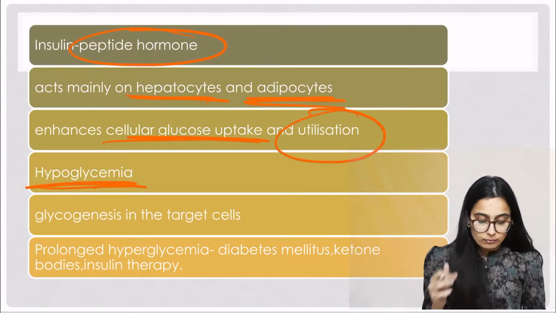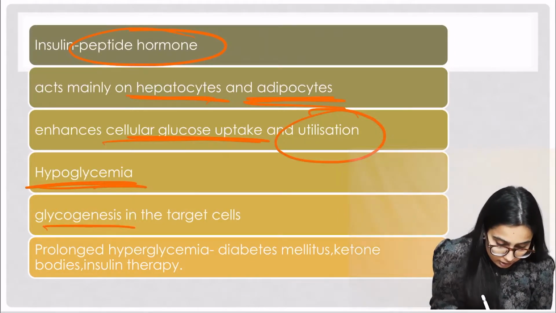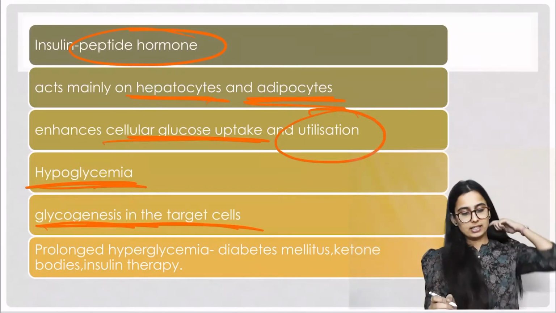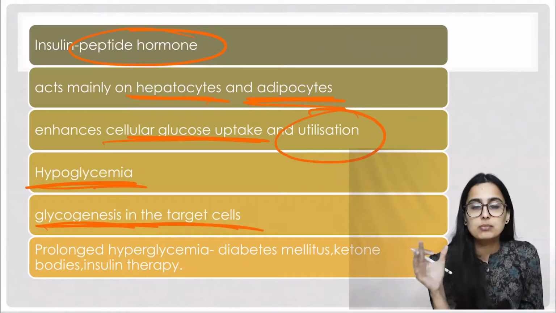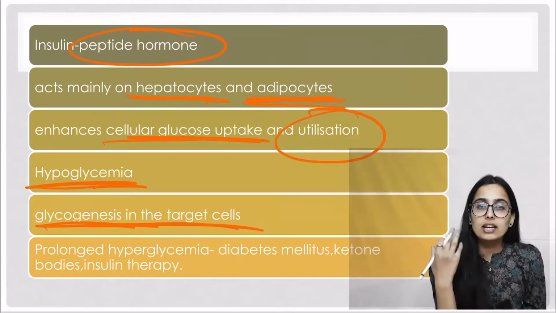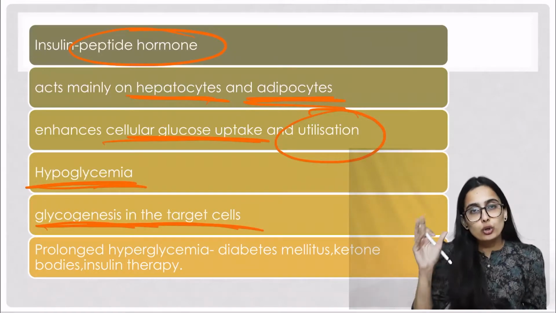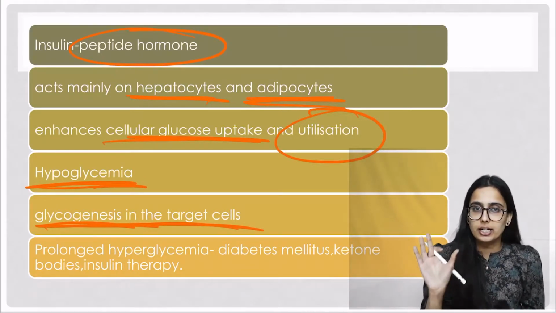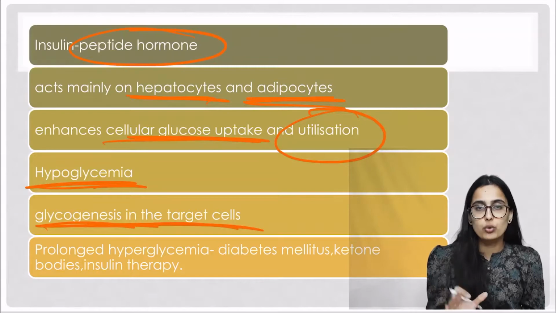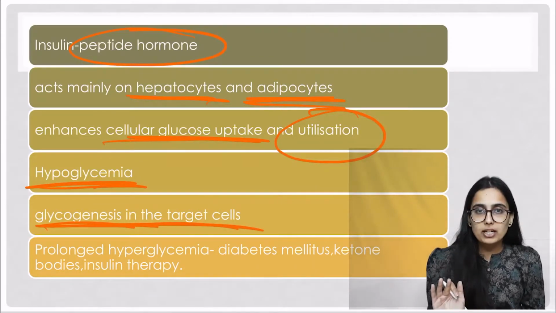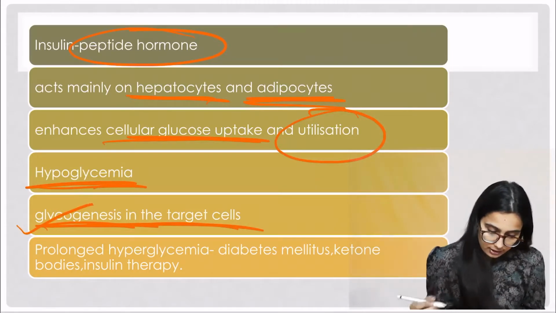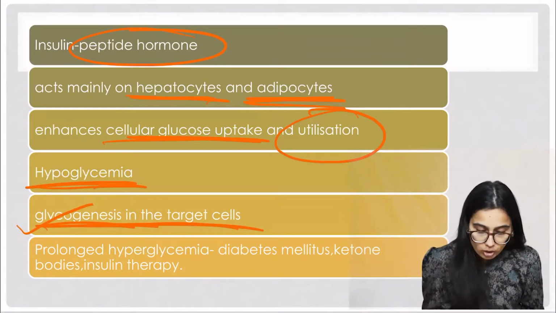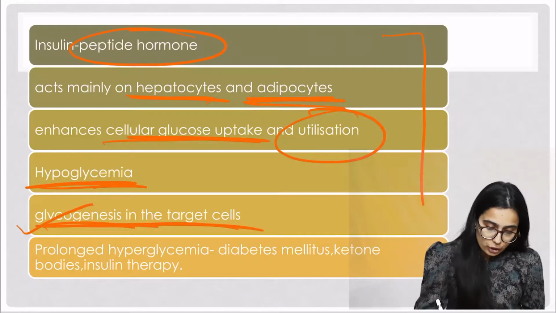Also it does glycogenesis in target cells. Glyco means glycogen and genesis means formation. तो ये ग्लाइकोजन का फॉर्मेशन करवा रहा है, ग्लूकोज से ग्लाइकोजन का कन्वर्जन करा रहा है. ठीक है, तो अगर ग्लूकोज से ग्लाइकोजन का कन्वर्जन होगा तो ग्लूकोज डिक्रीज हो जाएगा ब्लड के अंदर अपने आप, है ना. So it is facilitating glycogenesis in the target cells. Okay, so this was all about the functions of insulin.